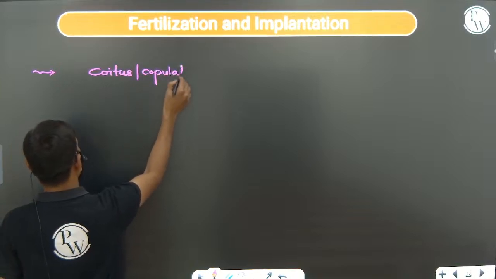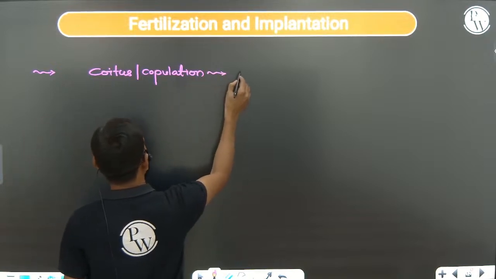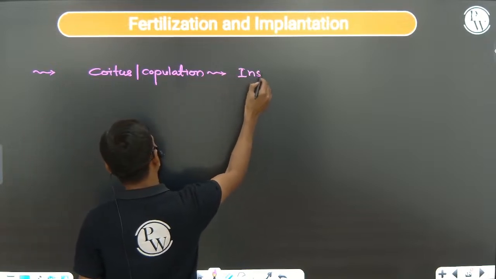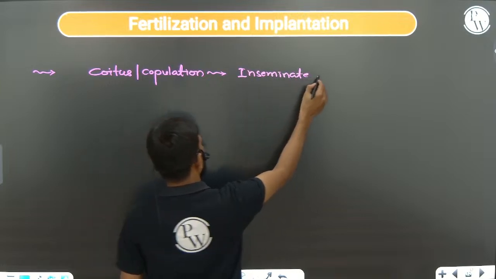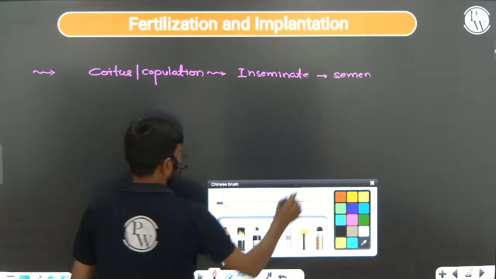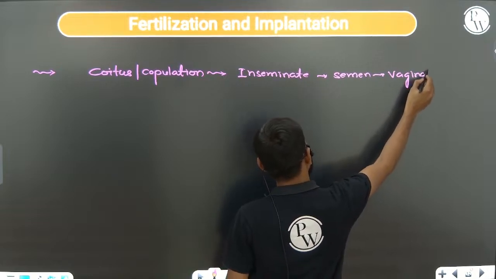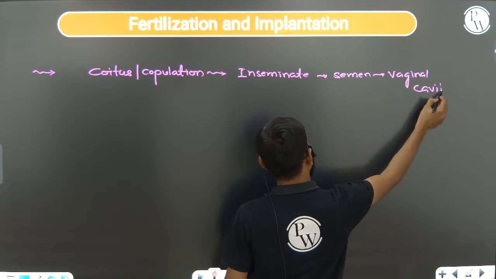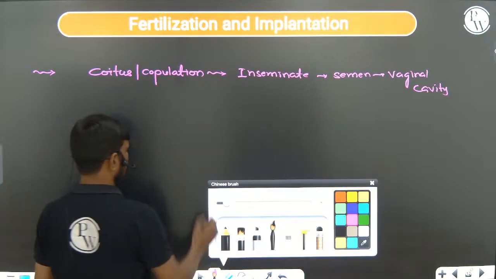Vaginal cavity or female reproductive tract, you can see.